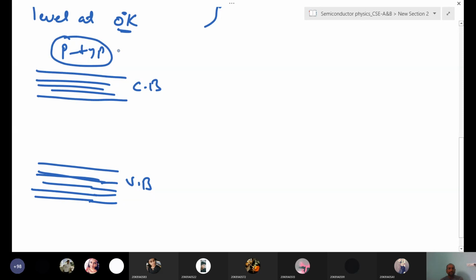Where will you get the holes? In the valence band, holes are available. That's why you have to draw the Fermi level close to the valence band.